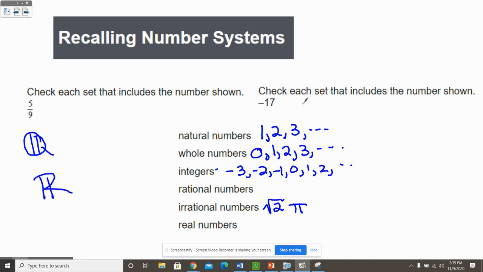How about -17? Where would -17 fit in here? -17 is not natural or a whole number, but it is an integer. It is rational because it can be written as a fraction if I put it over 1, and that is also real because we can graph it on the number line.